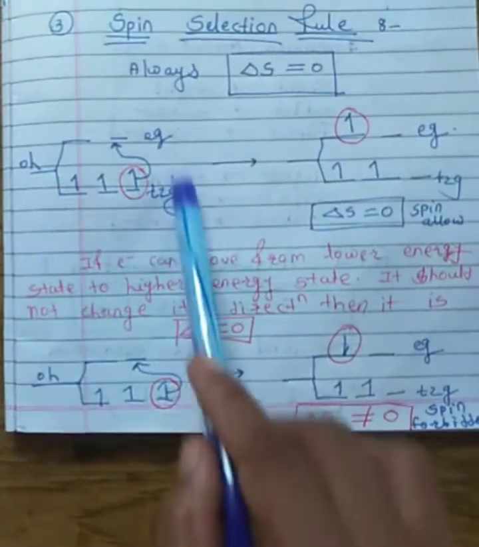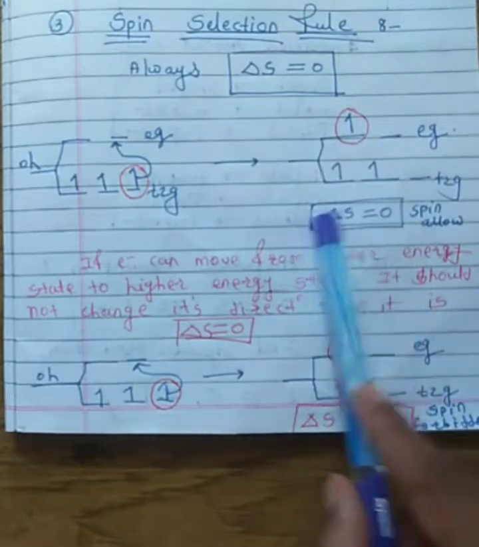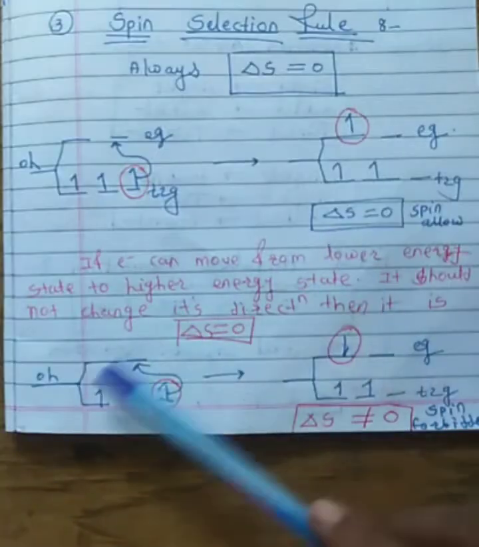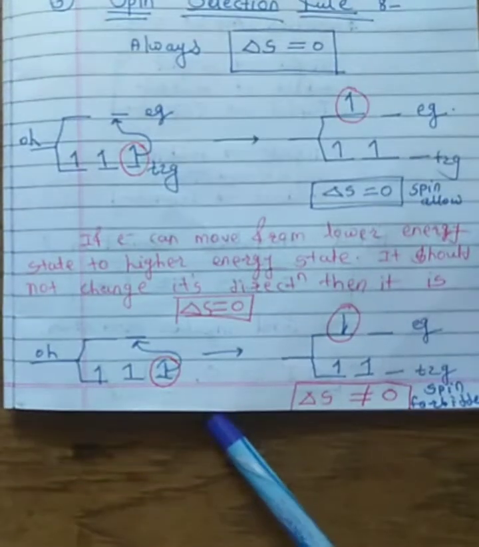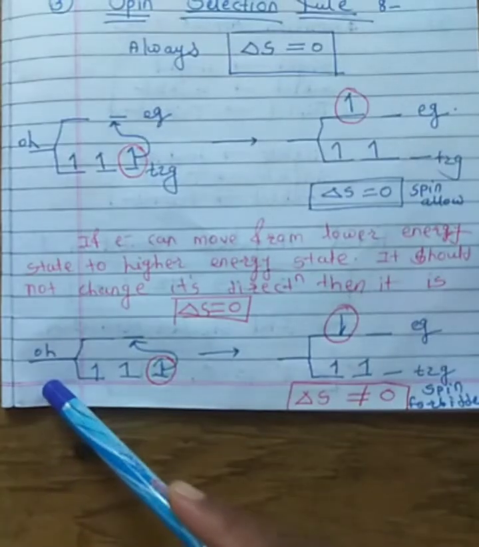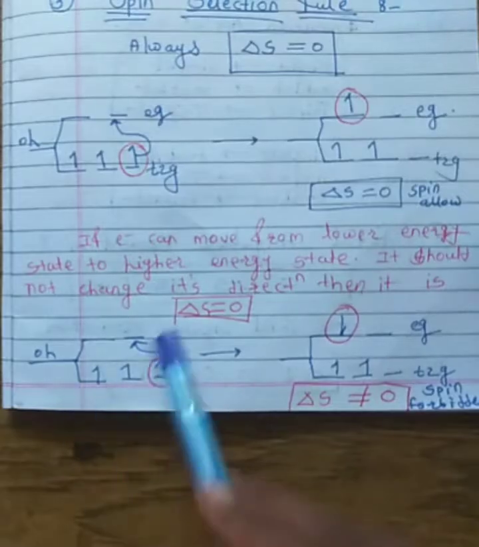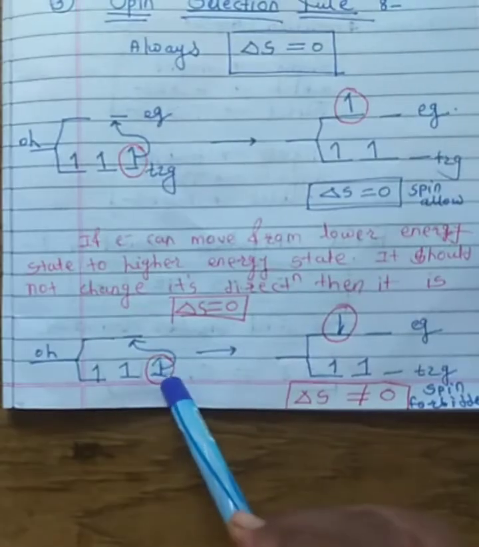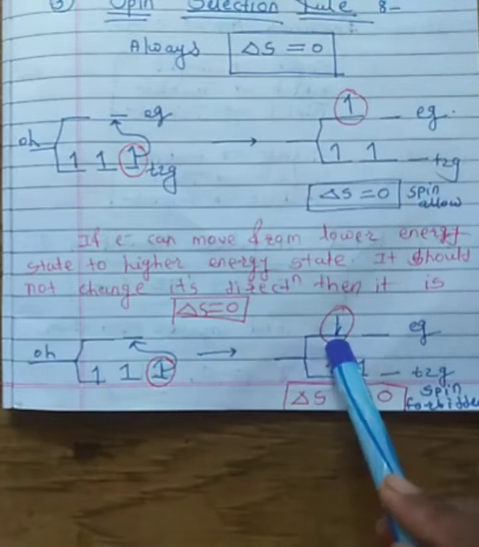See here, in t2g it is upward spin, and after transition into the eg it is also upward spin, therefore delta S is equal to 0, and such a transition of electron is called a spin allowed transition. Now when is it spin forbidden? Suppose again we are considering the same example of the octahedral complex d3 system, and the electron gets transferred from t2g to eg, but at the start in the t2g orbital it is an upward spin, and after transition into the eg it is transferred into the opposite spin.